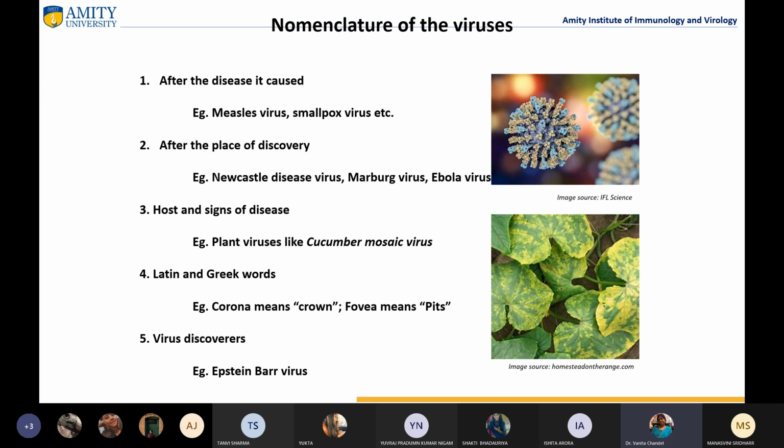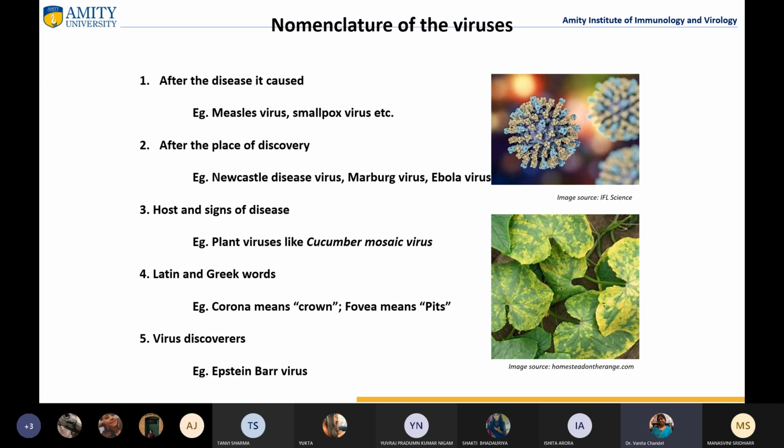Similarly, in the case of plant viruses, there is tomato leaf curl Palampur virus, tomato leaf curl New Delhi virus, cotton leaf curl Allahabad virus, Allahabad which is in Pakistan, and tomato leaf curl Multan virus which is again in Pakistan. So on the basis of the place also where they have been identified.